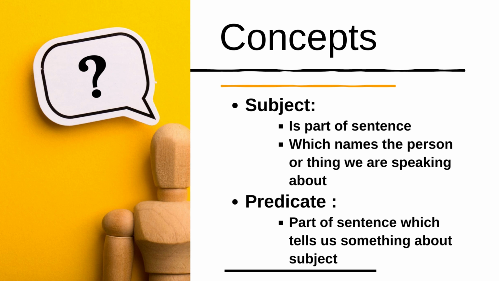Our today's lecture is about subject and predicate. When we make a sentence, it basically comprises a subject and a predicate. Or we can say that a sentence itself is divided into subject and predicate. Subject is the part of the sentence which can be the name of the person or thing we are speaking about. It can be the thing or person about which we are giving the information, while predicate is the part of the sentence which tells us something about the subject.